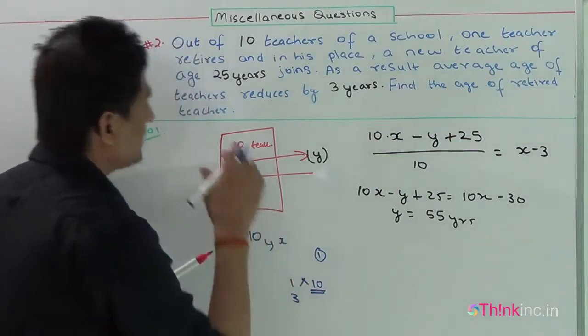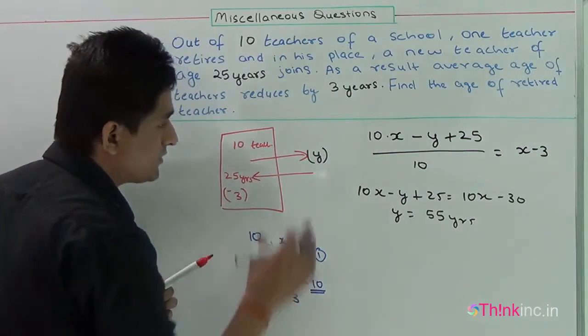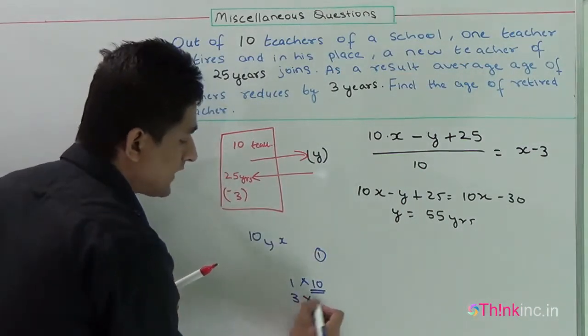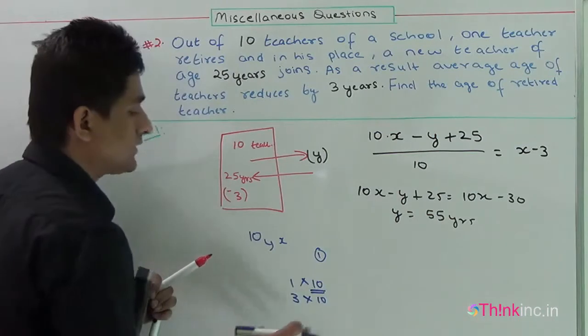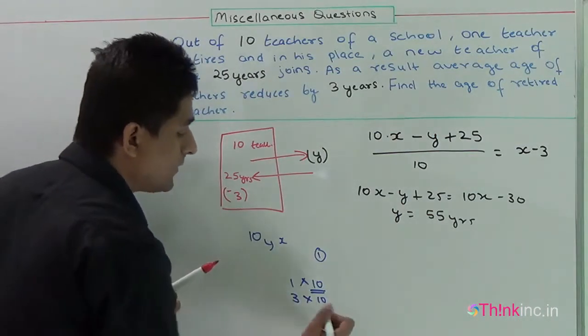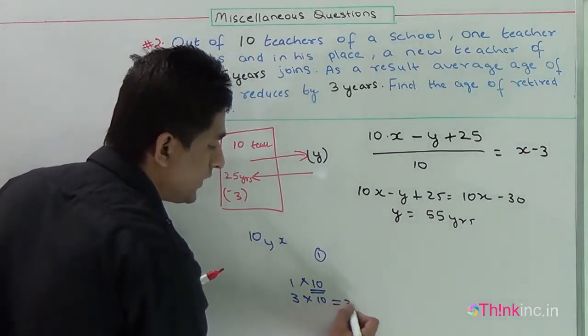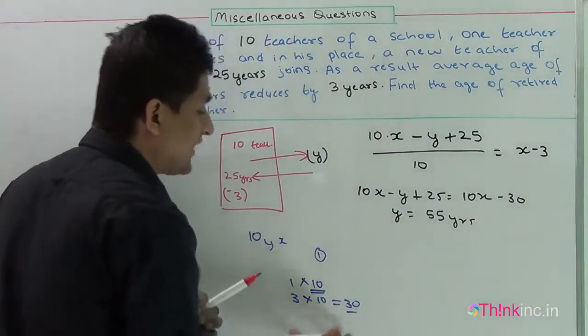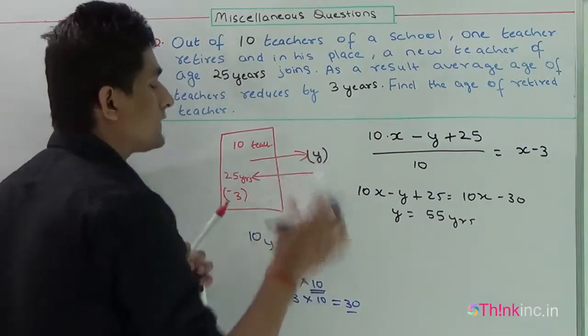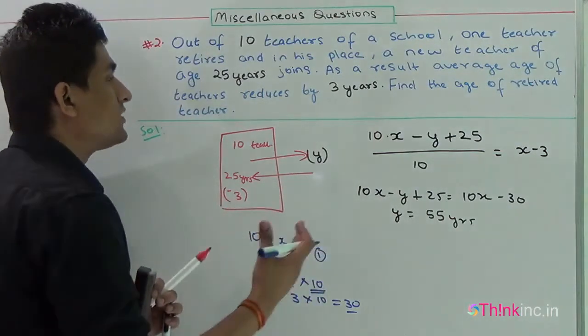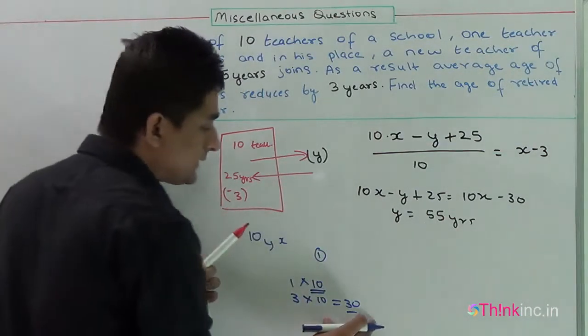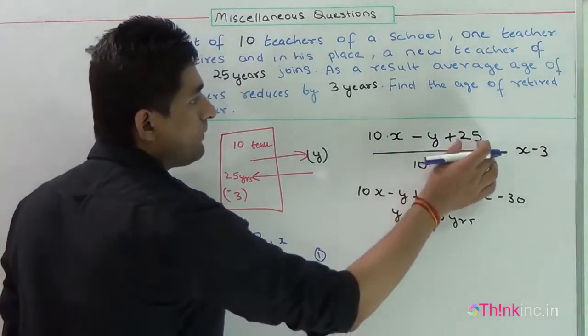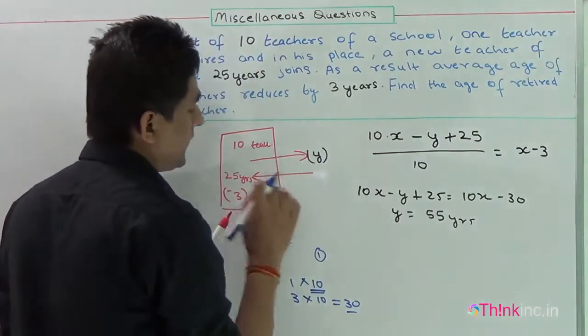Since there is a change of 3 years in the average value here, I can say that the net change in the sum of the ages of all the teachers will be 30 years. 3 times 10, 30 years. Okay. So this is the net change of the sum of the ages of all the teachers. But this is the net change after we have compensated with the new teacher of 25 years.